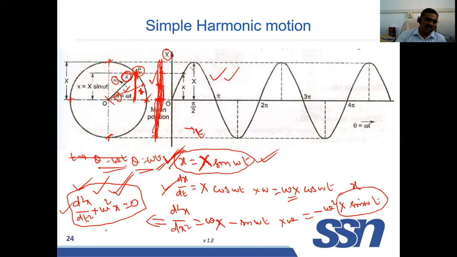So this can be compared with the vibration. The vertical displacement of the point on the body is like this, the vibration of the body also like this. So we are assuming the vibration of the body is also simple harmonic, right?